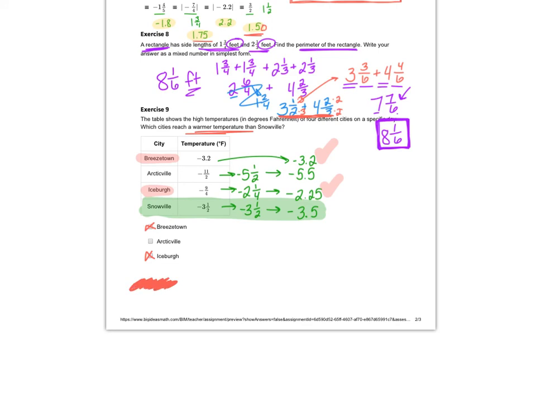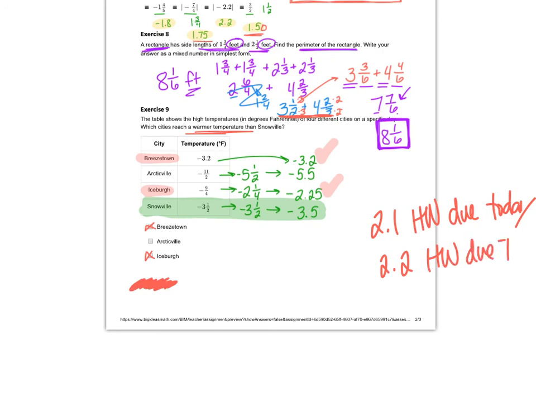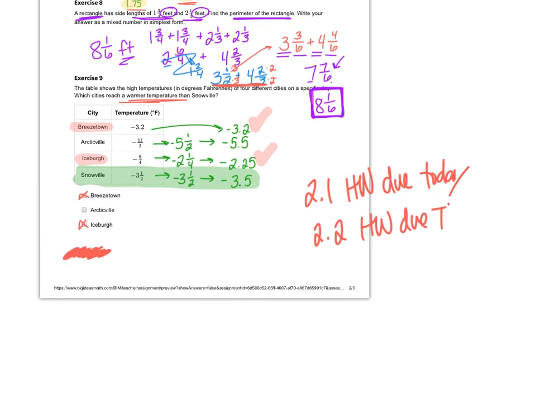So please make sure that you remember that section 2.1 homework is due today. And then section 2.2, if you didn't finish it from Tuesday, that's due Thursday. And then this is technically due Friday, but you should have it done by now, right? You just wrote all the work and all the answers down. So if you've got this work paper ready to hand in on Thursday when you come back, I'll take it from you and you'll be done with it.